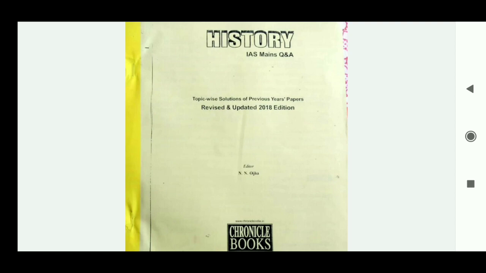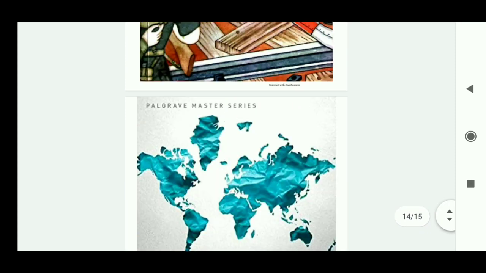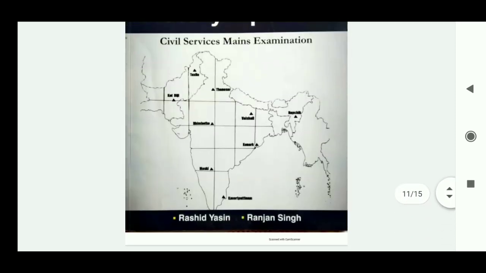That is the Chronicle IAS book, I think. This is the history optional previous year revised and updated edition 2018, and if you are preparing for 2021 or 2022, you will get a more updated one. Here you will get solutions with the last 20 to 30 years of question papers, and you have to refer to this book for solving them. First you need the syllabus, then the overall book list, then you have to know the previous years' papers and solve them.